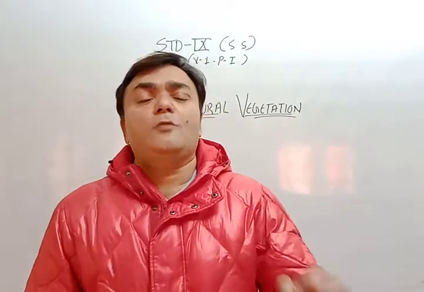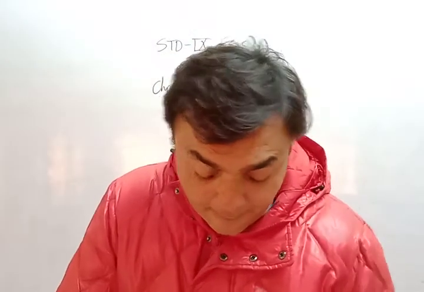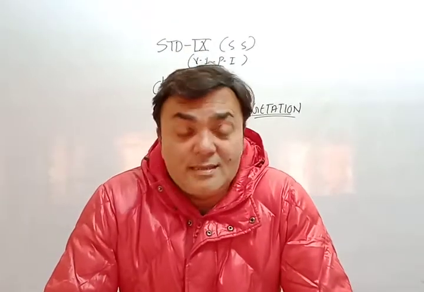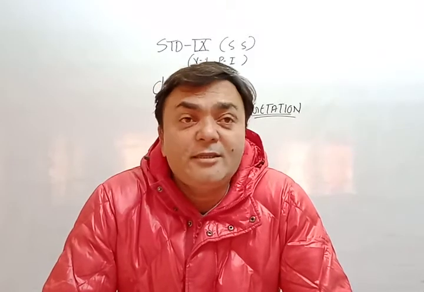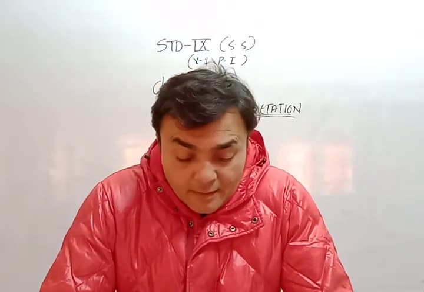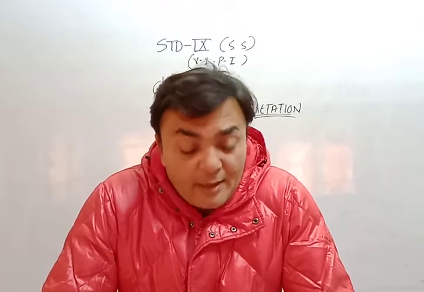Now comes the tropical deciduous forest. What is the distribution? Generally, such forests are found in regions receiving about 70 to 200 centimeter rainfall.